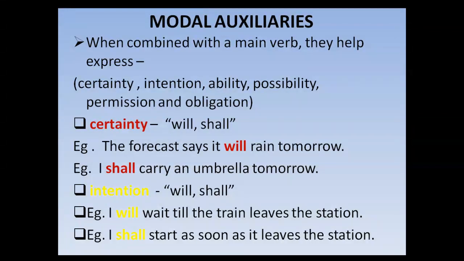Intention. What is my intention? Why am I doing a certain thing? So the words we use are will and shall. I will wait till the train leaves the station. So I will keep waiting until the train is leaving the station. Another one is, I shall start as soon as it leaves the station. As soon as it leaves, then I will start from here. So I shall start from here.